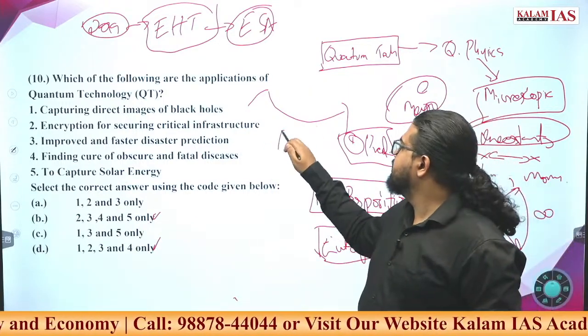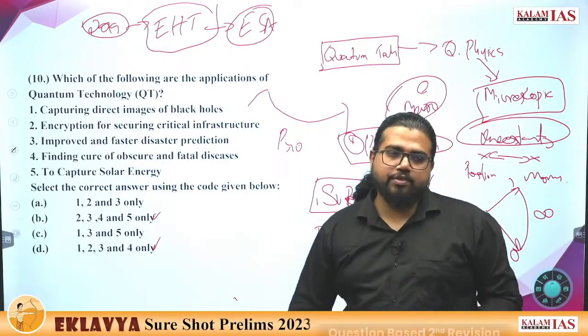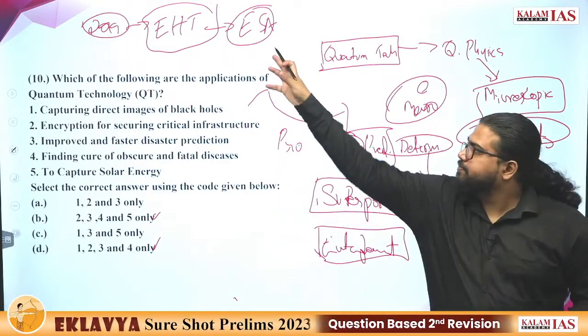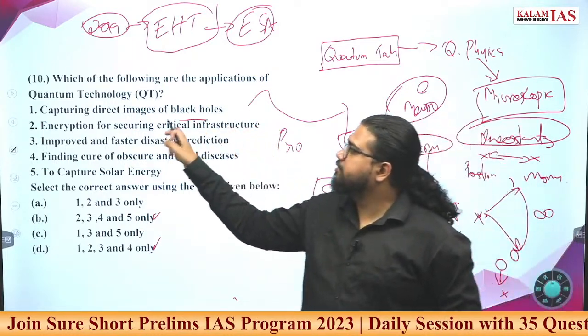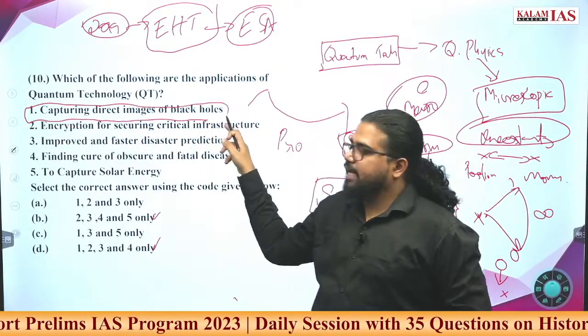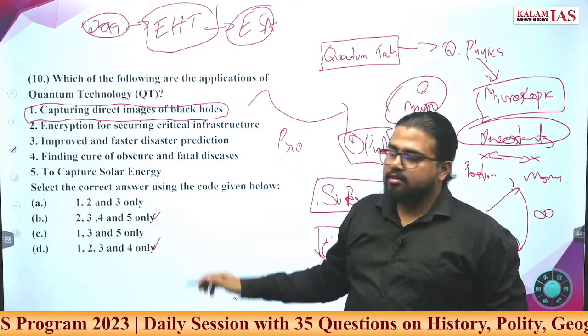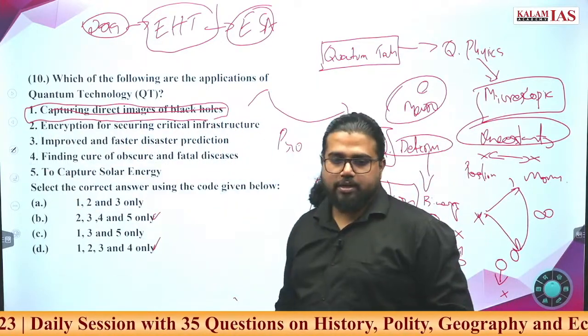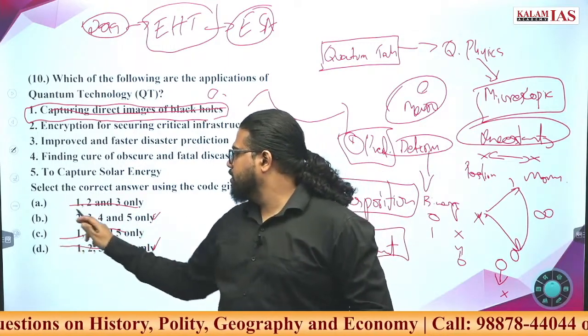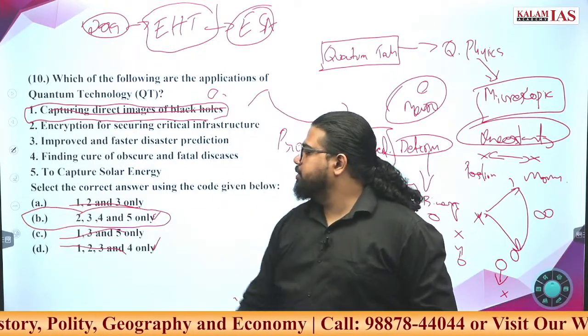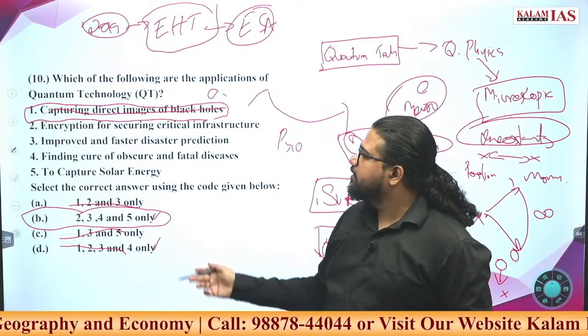Then they analyzed and processed this, and came up with the image of the black hole. This has nothing to do with quantum mechanics or quantum physics. This was totally independent of quantum physics, so one cannot be our answer. We are left with B, 2, 3, 4 and 5.